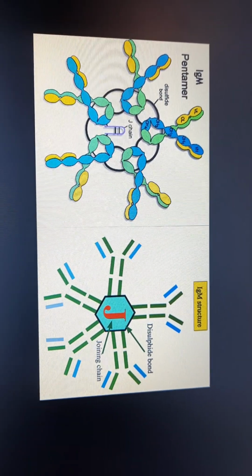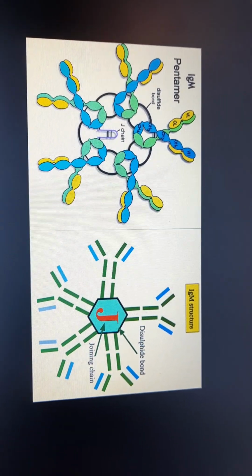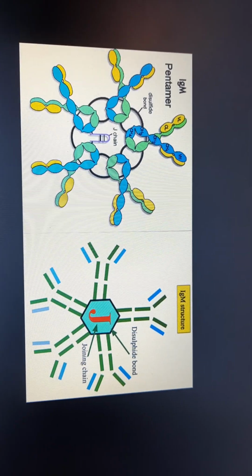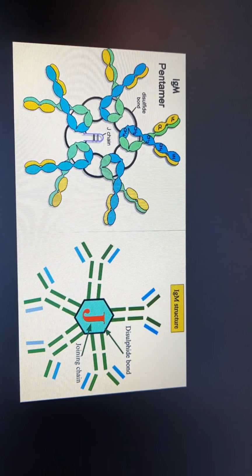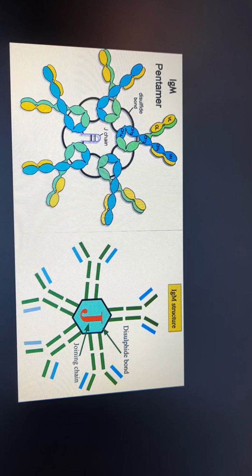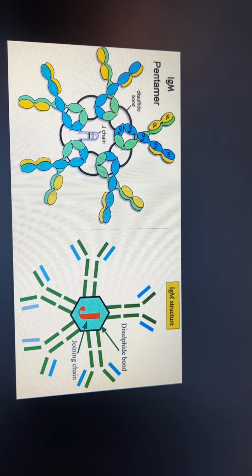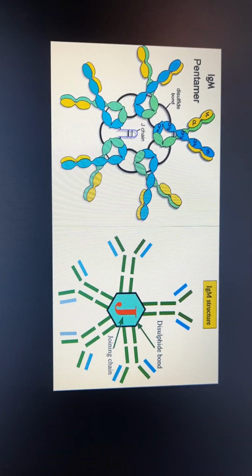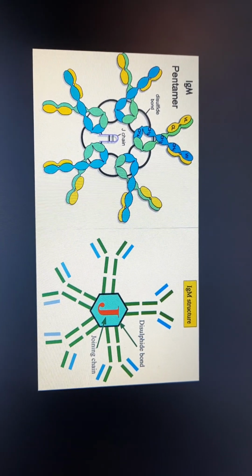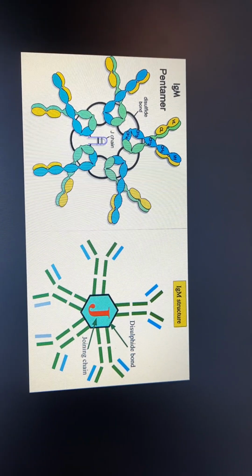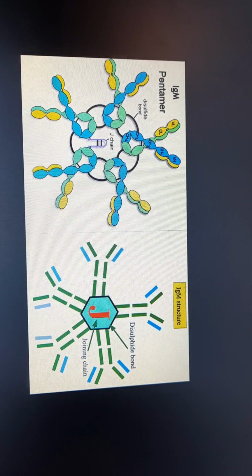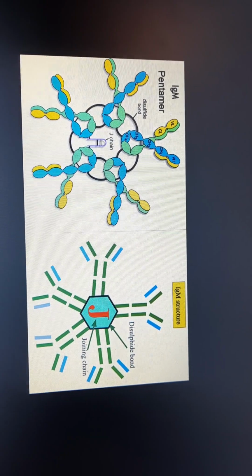IgM is the first antibody to appear in the primary immune response, but it does not persist for long because of its short life, though it is a very useful indicator of recent infection. They have multiple antigen binding sites, 5 to 10, and IgM has a high functional affinity for multivalent antigens.